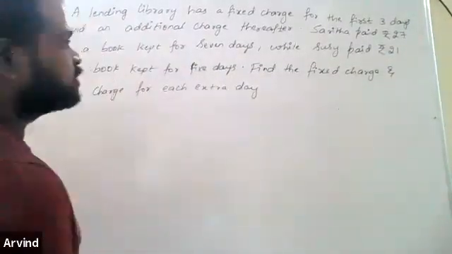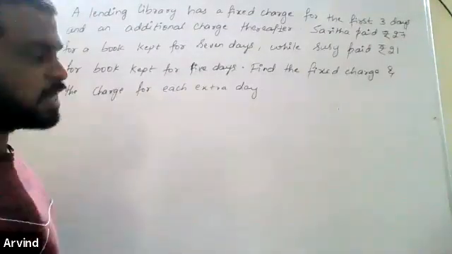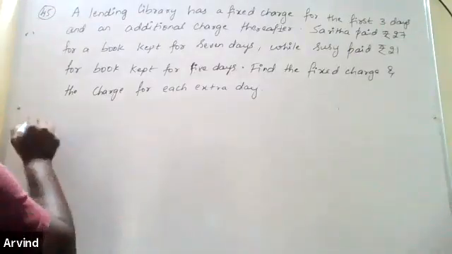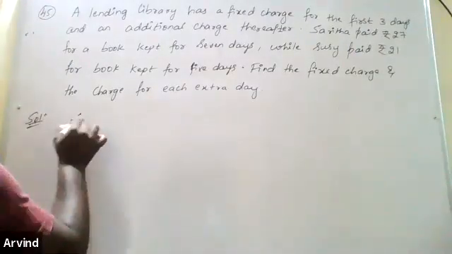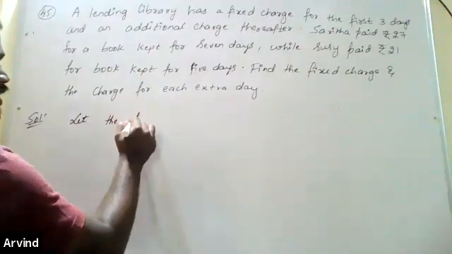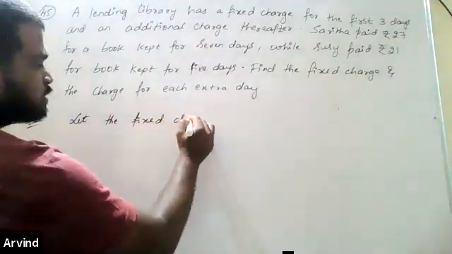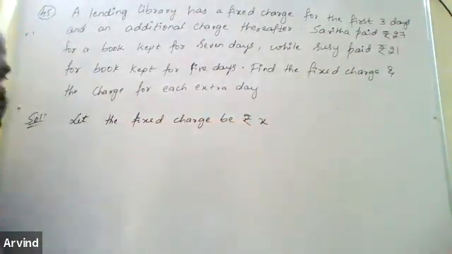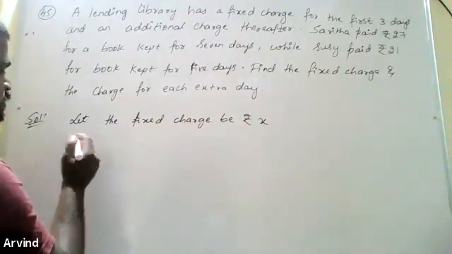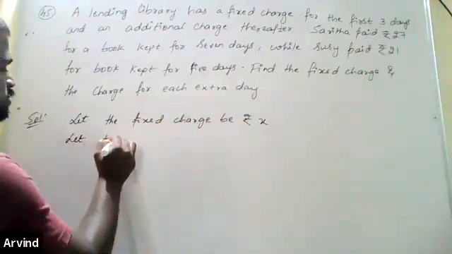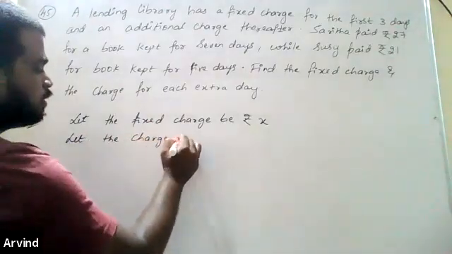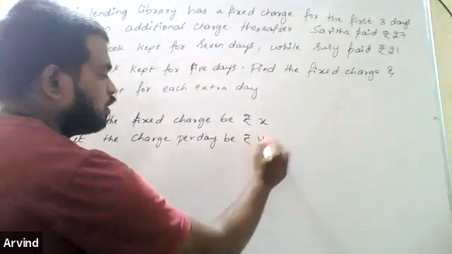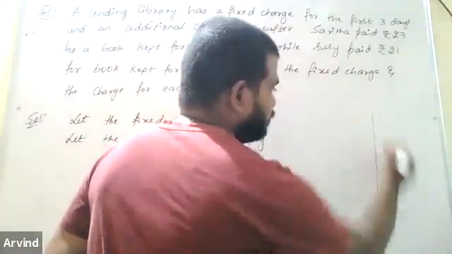So it's a very easy one. You have to find the fixed charge and the charge for each extra day. Let's assume the fixed charge be rupees X, and the charge per day be rupees Y. Now observe, let's do this in the working column.